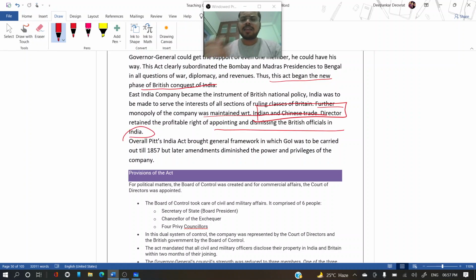So as I've said, the monopoly over the trade with India and China was retained. Earlier, we will see that all things will be banned and tea will be allowed later on in this chapter. But right now, the monopoly with India and China was retained. Overall, Pitt's India Act brought a general framework in which the government of India was to be carried out till 1857.